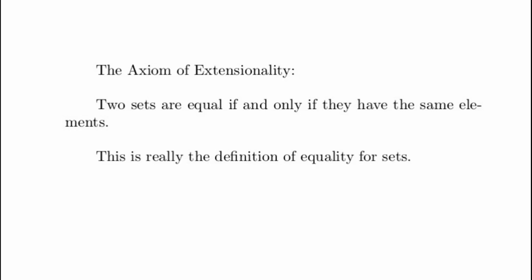This seems weird. If you're a philosopher, you may have heard of intentionality. Perhaps a reason we regard saying that the set of vampires is equal to the set of mermaids as weird is that we can imagine a world in which that isn't true. So we can imagine a world in which there are vampires, there are mermaids, and they're not the same thing. Okay, so the axiom of extensionality is really the definition of equality for sets, and for pure sets it works. And so we're going to say that two sets are equal if and only if they have the same elements.